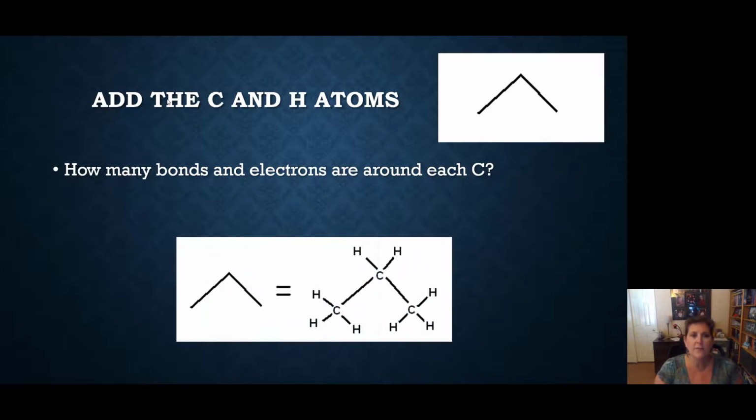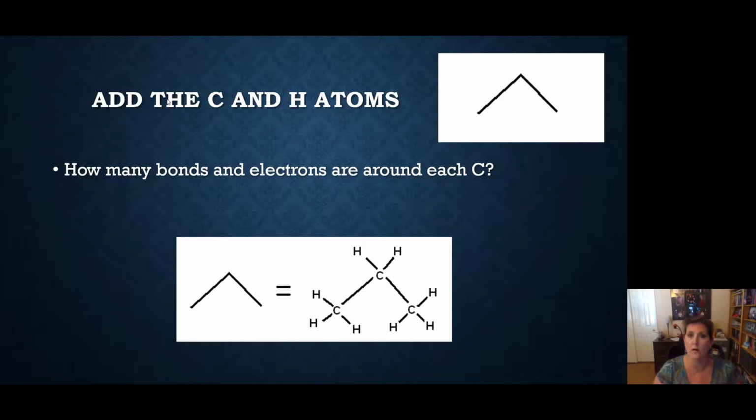All right, and here's the answer. That little peak is 2 lines, so we have a carbon, carbon, carbon, 3 carbons. Now add hydrogens so that every carbon has 4 bonds. And you get that drawing right there. CH3, CH2, CH3. Good job.